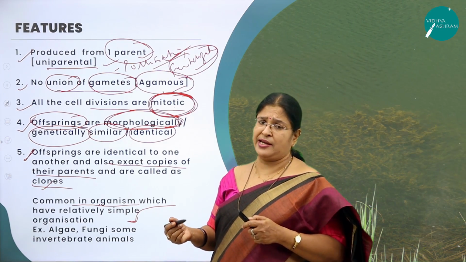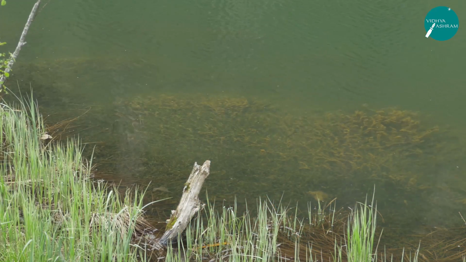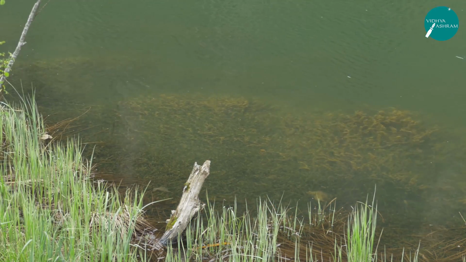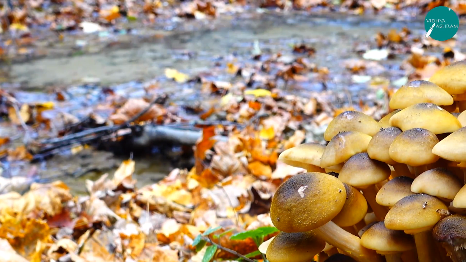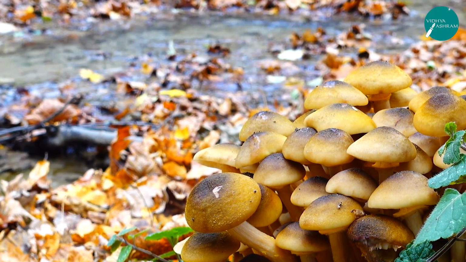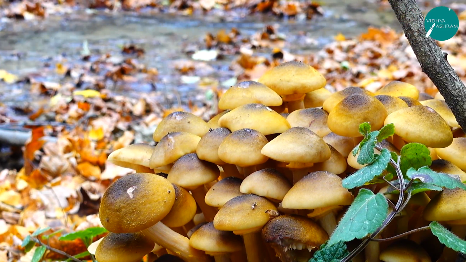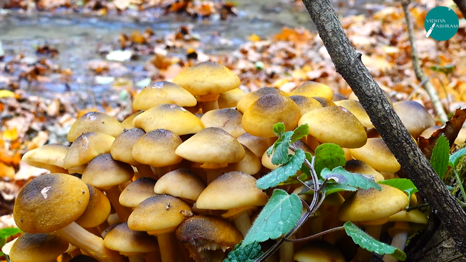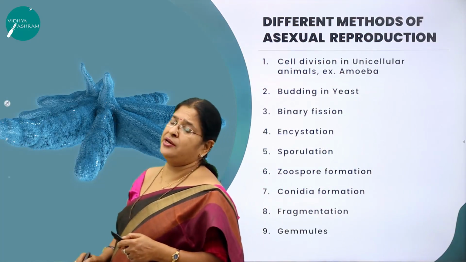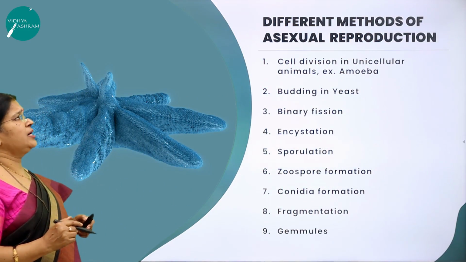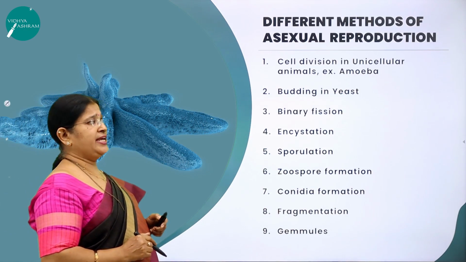Like the unicellular animals and algae, then fungi and some invertebrate animals. You don't come across such type of reproduction in multicellular organisms which have a better body organization, right? So these are the very important features of asexual reproduction.